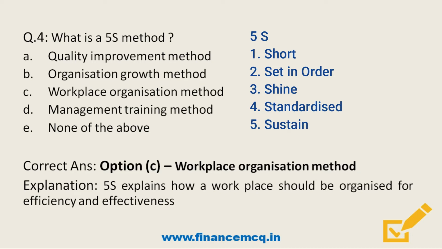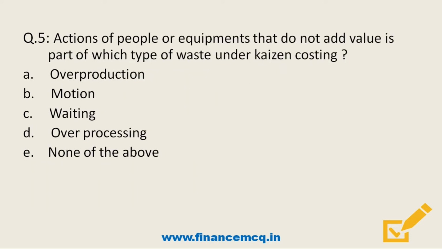So the next question, actions of people or equipments that do not add value in part of which type of waste under Kaizen costing? Option A, overproduction, option B, motion, option C, waiting, option D, overprocessing, option E, none of the above.